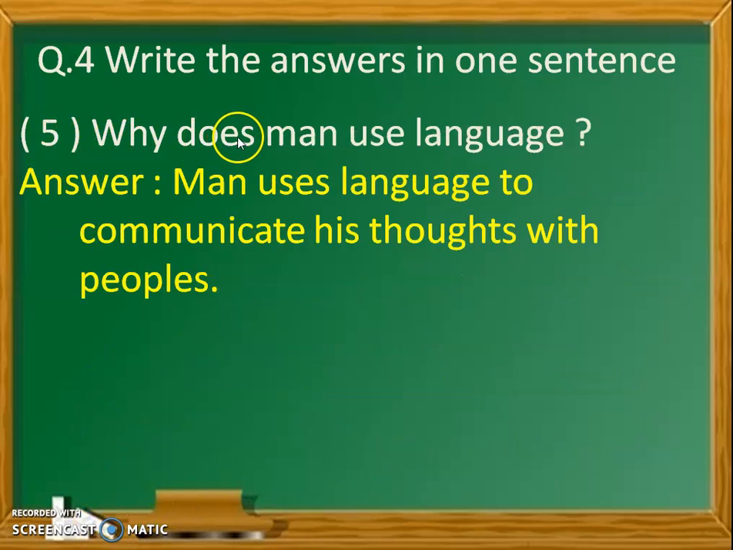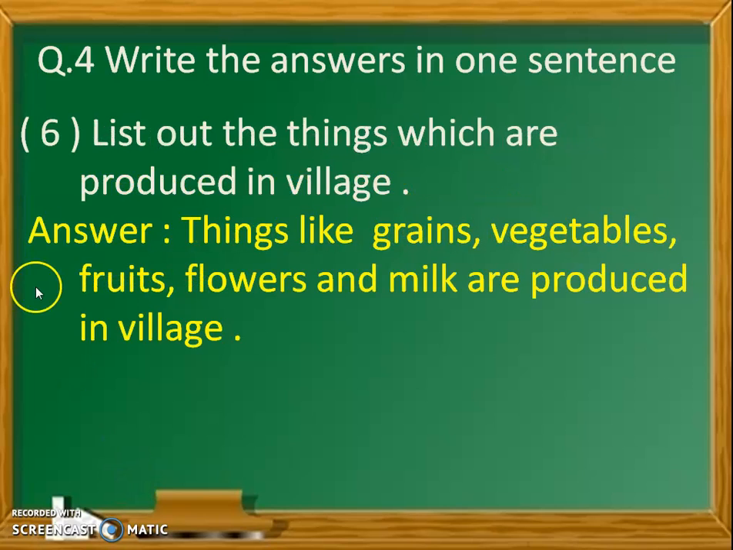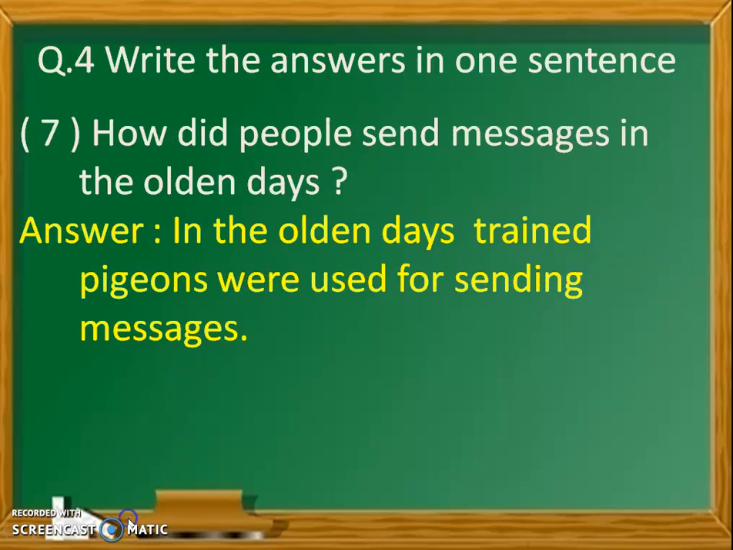Number 5. Why does man use language? Answer. Man uses language to communicate his thoughts with people. Number 6. List out the things which are produced in a village. Answer: things like grains, vegetables, fruits, flowers and milk are produced in a village.